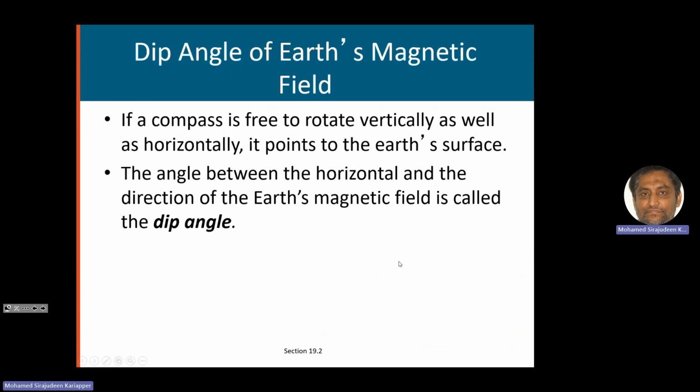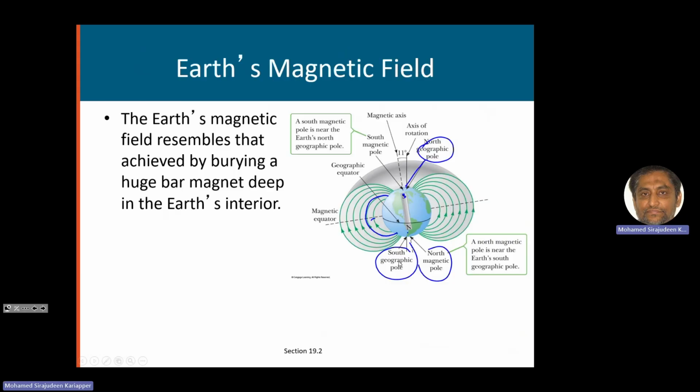Then, if you take a compass and say you are somewhere on the equator, the compass will be aligned in the direction of the north, right? Because the geographic north pole corresponds to the south magnetic pole.